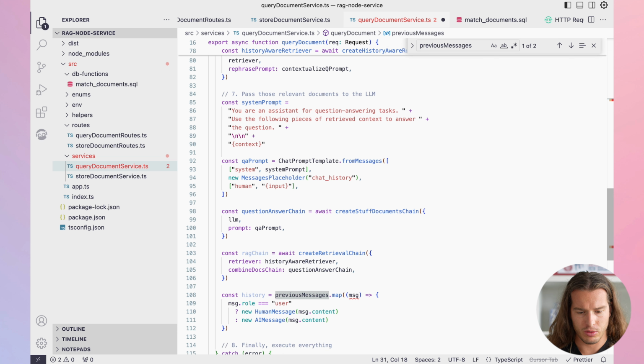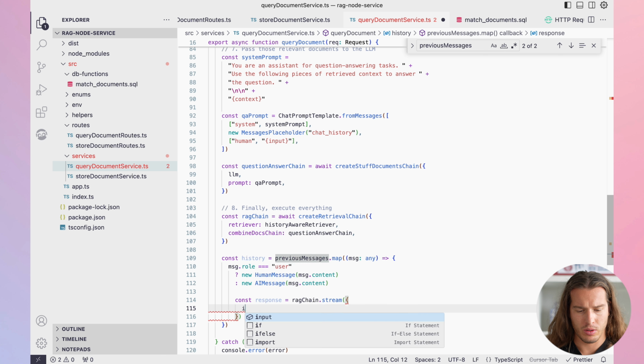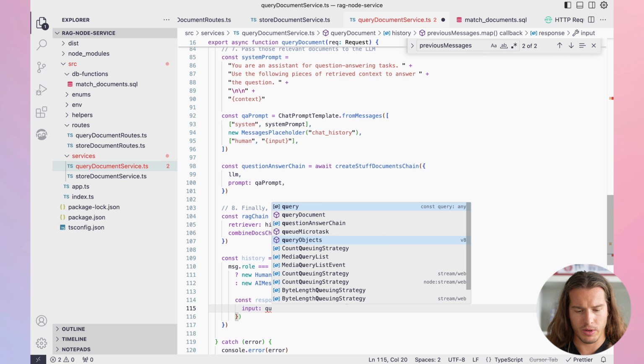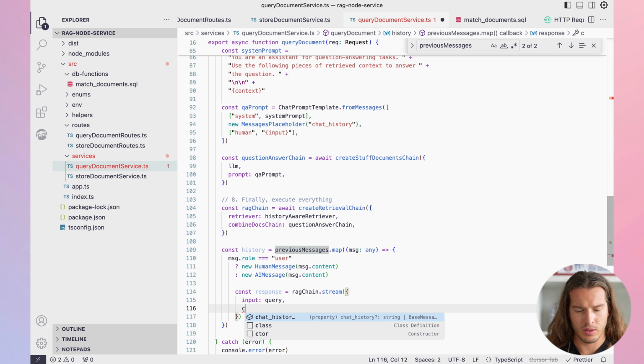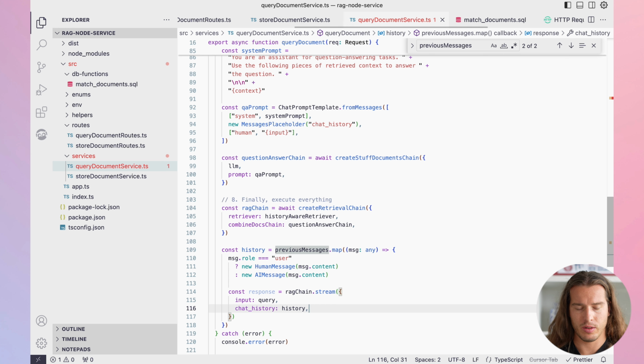My bad, so this is actually the final step, and the final of the final is const response is LangChain stream. What do we put here? Input, that's the query, and then chat history is history.